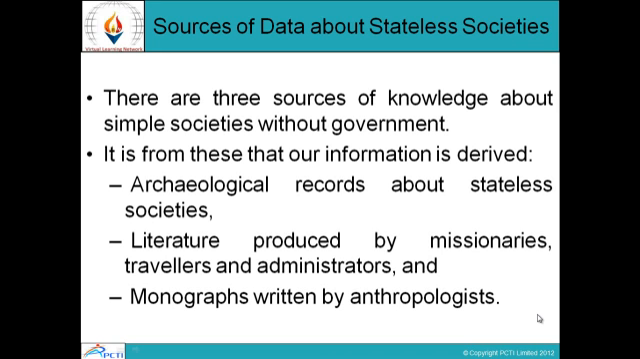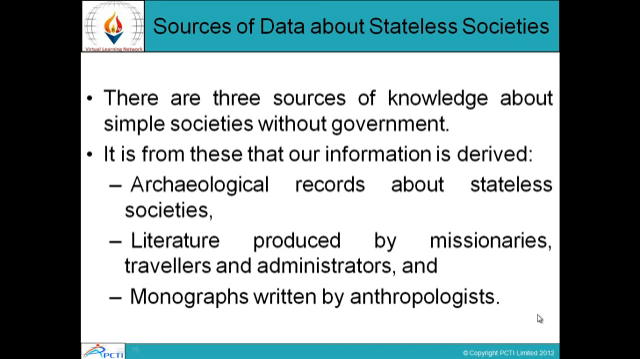Literature produced by missionaries, travelers and administrators. So basically, sources of knowledge about simple societies without government could be the literature or books and handouts given by missionaries, or by travelers who used to travel around the globe, as well as the administrators who used to give the information. And monographs written by anthropologists about different places, different societies and also about human behavior. These are also important sources of knowledge about how simple societies were without government.